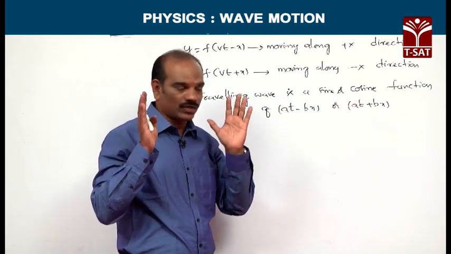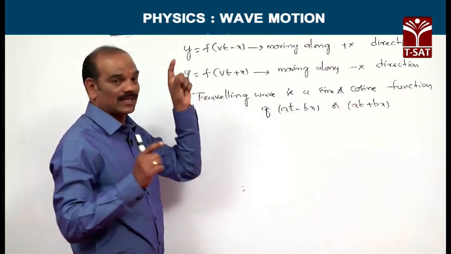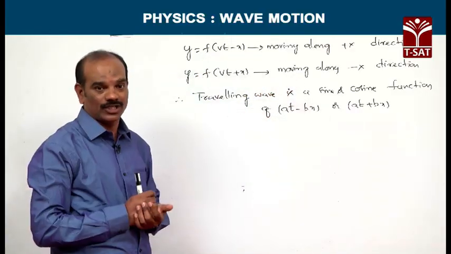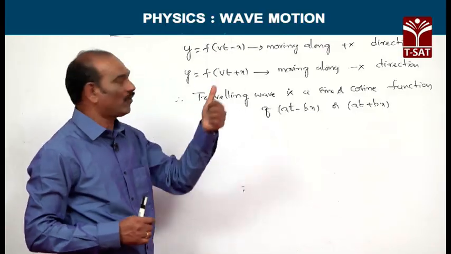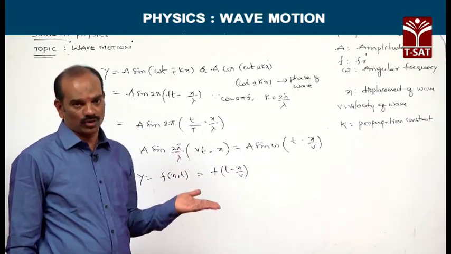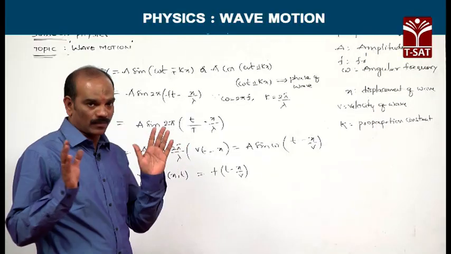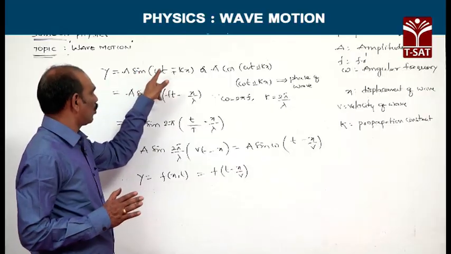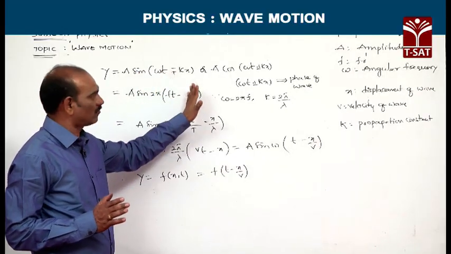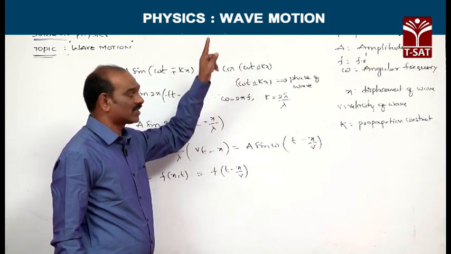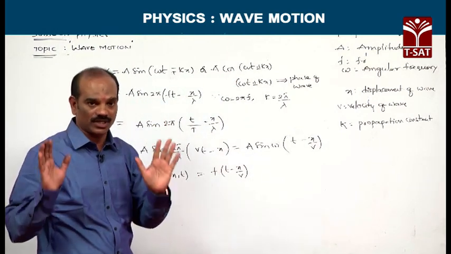On the whole, you can remember one thing: if it is in the form of f of vt minus x, it is moving along the positive x direction; if it is in the form of vt plus x, it is moving along the negative x direction. So far we discussed the various forms of progressive waves. Finally, remember only one thing: y equal to A sin omega t plus or minus kx, or y equal to A cos omega t plus or minus kx is the equation of a progressive wave.